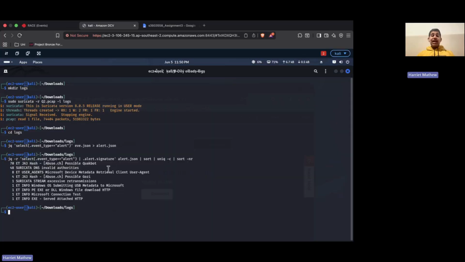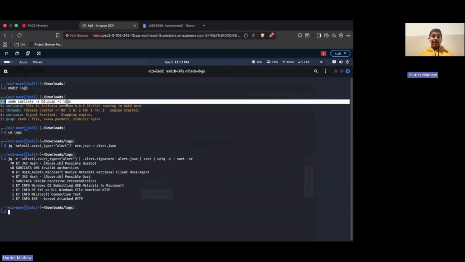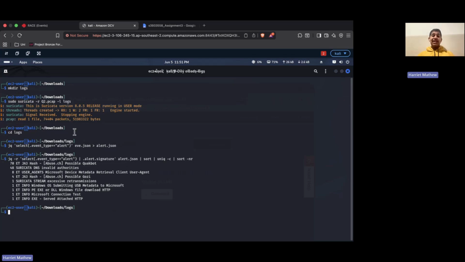Today I will demonstrate my threat hunting investigation using the provided file. First, after downloading the file and making the logs directory, I started the analysis by executing this command. After processing the capture, Suricata generated several output files like eve.json, fast.log, and many more.